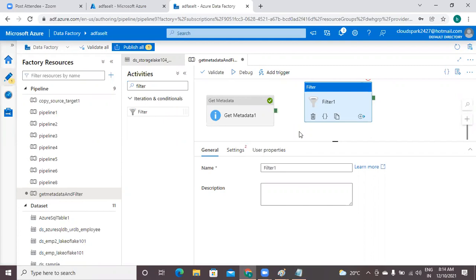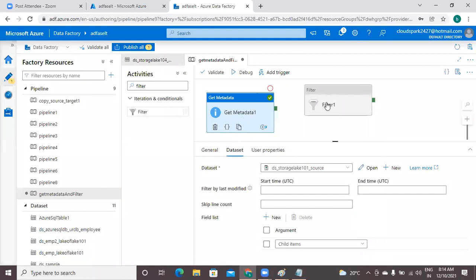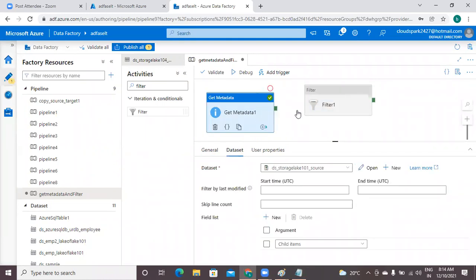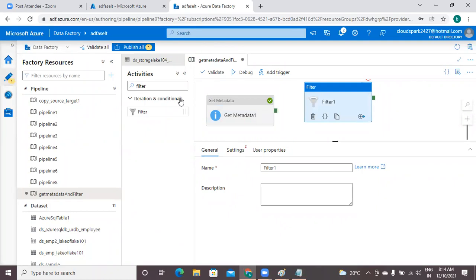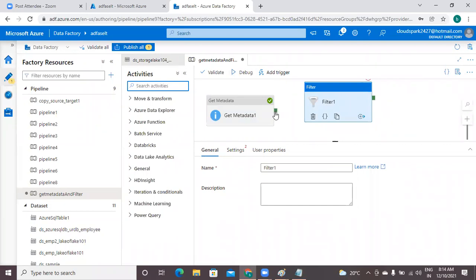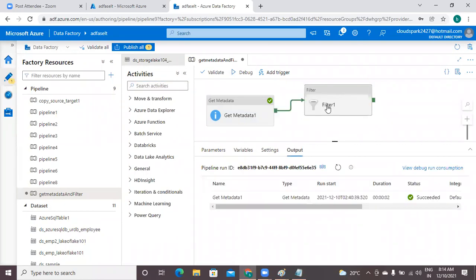You will not get any problem with get metadata, but you will get a problem with filter, because the input for the filter should come from get metadata. That's why, even though these are independent activities, you have to connect them because a dependency is there. How to connect it, please check. Just simply drag it like this. Now the connection is made.